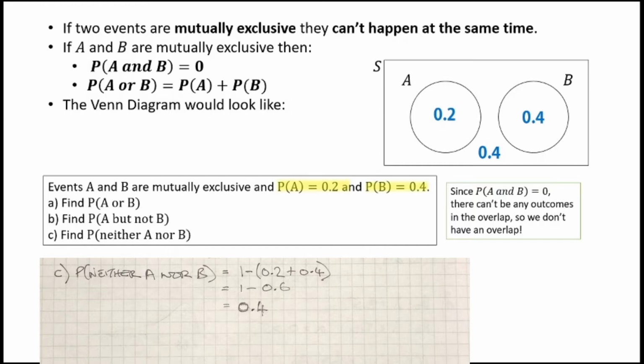So that's mutually exclusive, and we'll come back and look at some more worked examples, some different situations that we might come across with mutually exclusive events. That's one type of relationship. Another type of relationship we need to be aware of and being able to identify is when we have independent events. Two events are independent from each other if one event does not affect the probability of the other event happening.